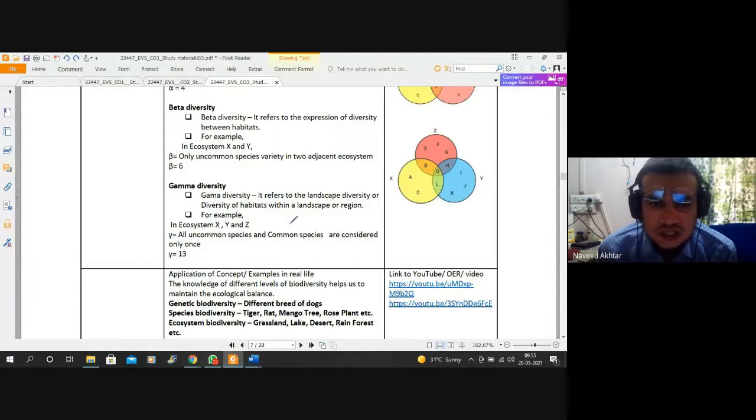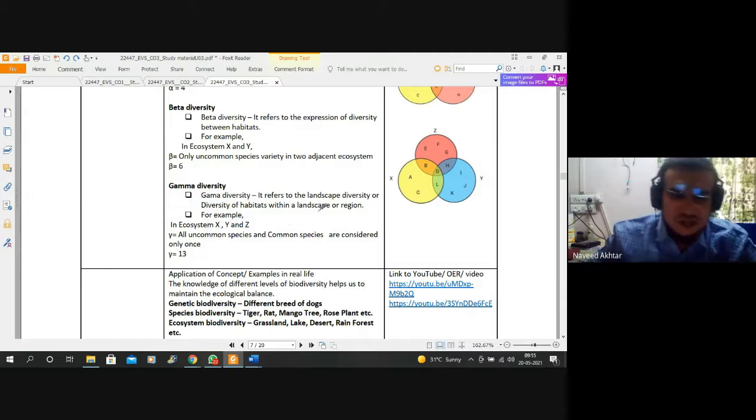In ecosystems X, Y, Z, only uncommon species are considered in this system, the gamma diversity. So these are the three diversity systems.